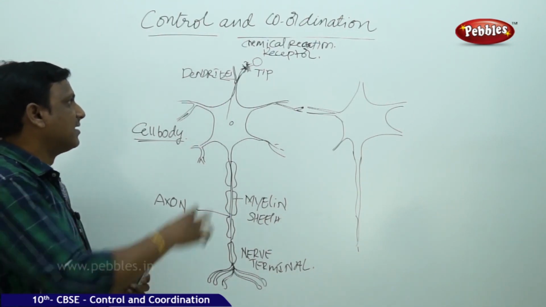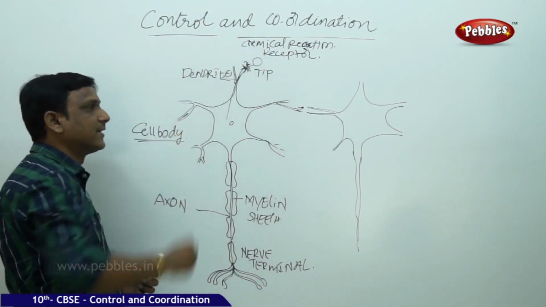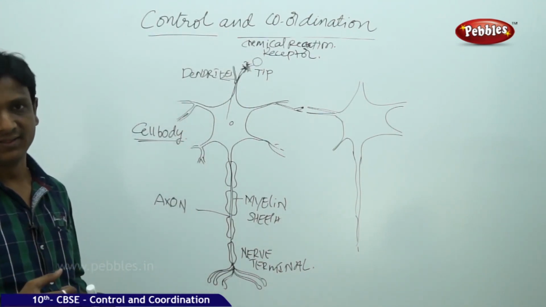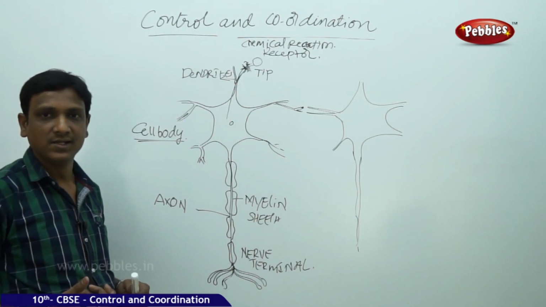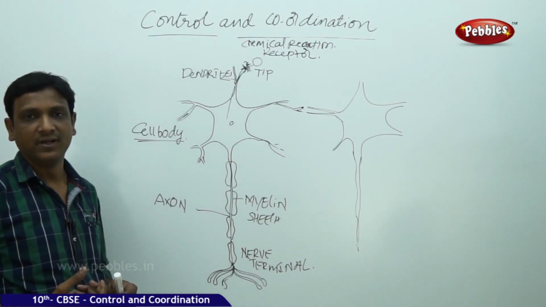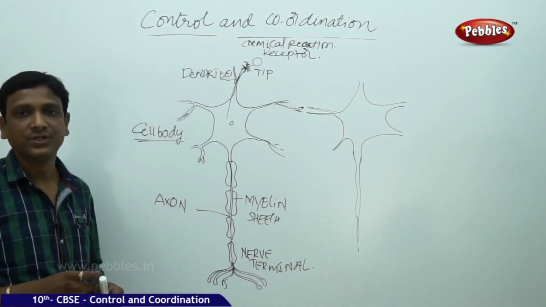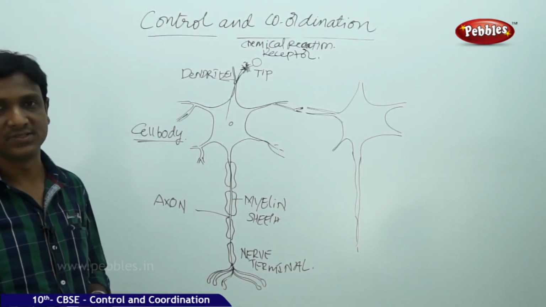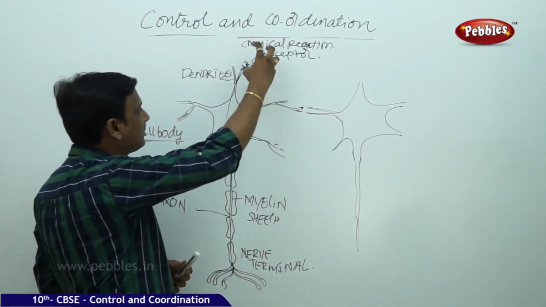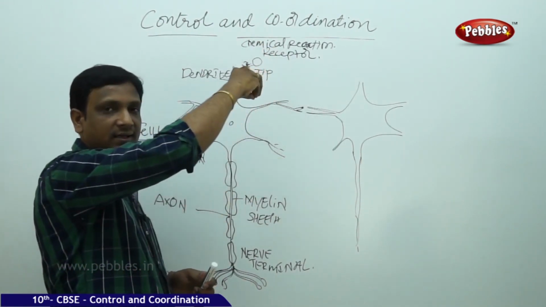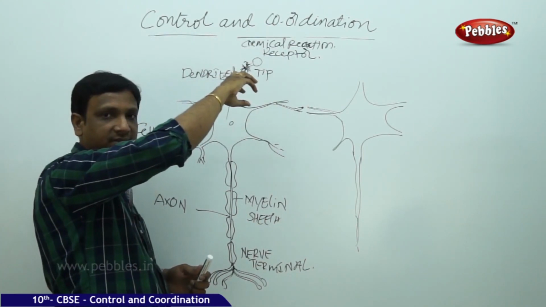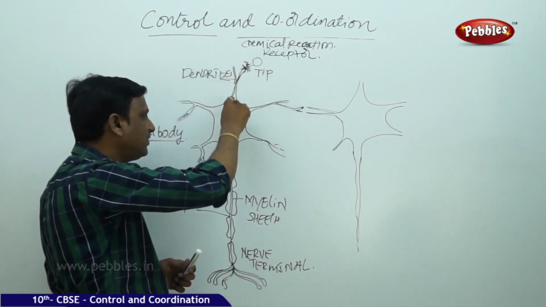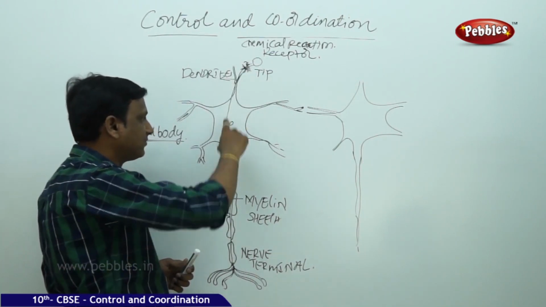In the same way, the information which is received at the receptors located in the sense organs, the receptors found in the tongue, gustatory receptors, the receptors found in the nose, olfactory receptors, whenever they receive the information, some chemical reaction takes place and it generates an electrical impulse which is carried by this nerve cell.